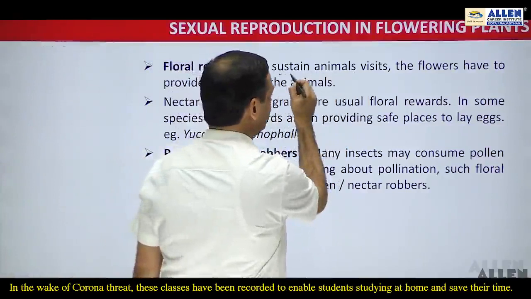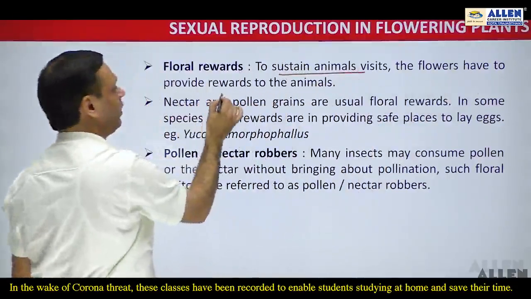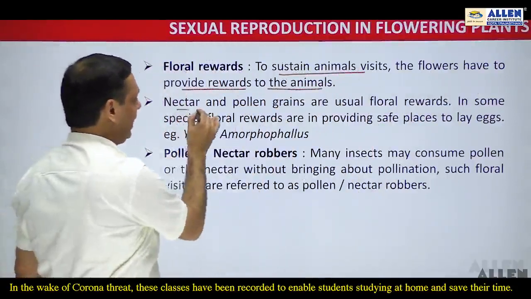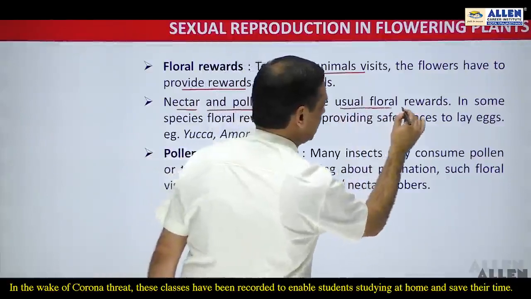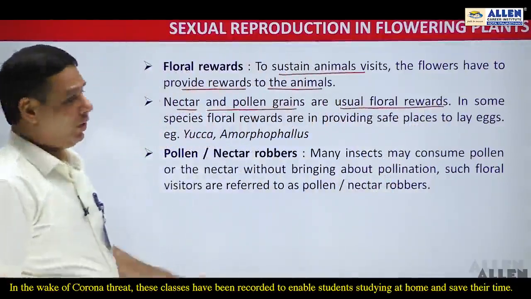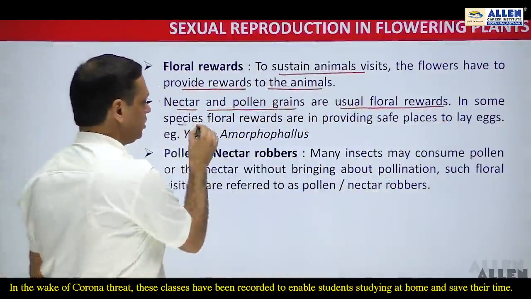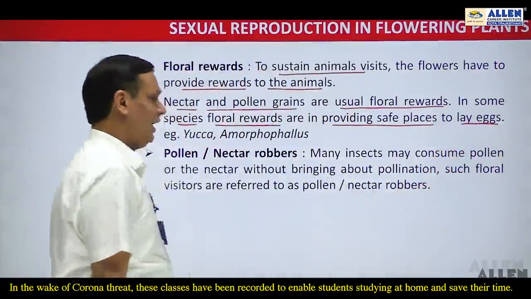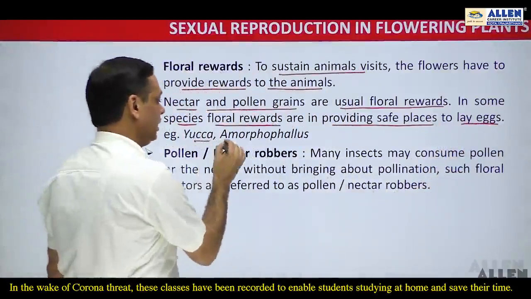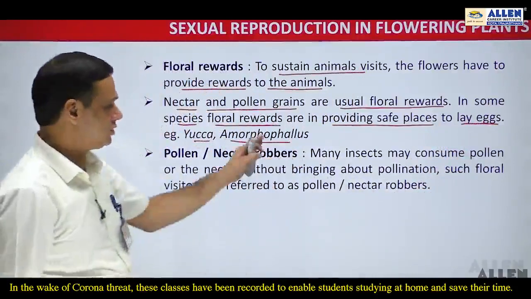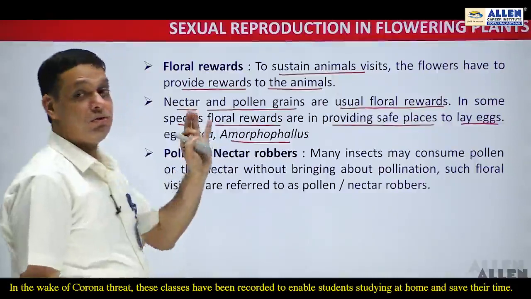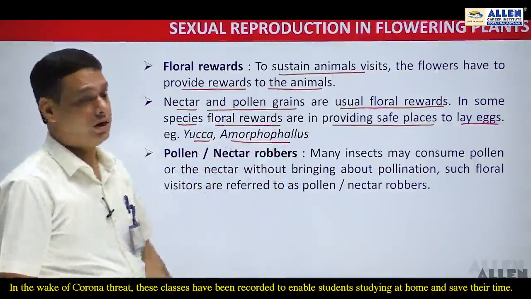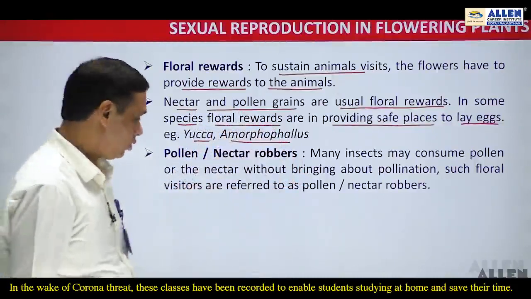To sustain the animal visits, the flowers have to provide certain rewards to the animals, and nectar and pollen grains are considered the usual floral rewards. While in some other species, the floral reward may be providing safer places to lay their eggs. For example, yucca and Amorphophallus that we have just discussed: in the case of yucca, the female pronuba moth gets a safer place to lay her eggs. Exactly the same is the case in Amorphophallus also.